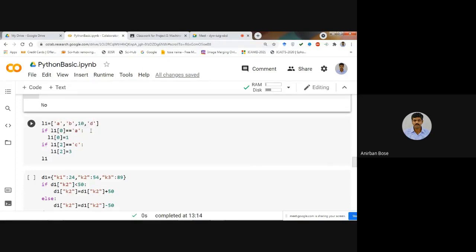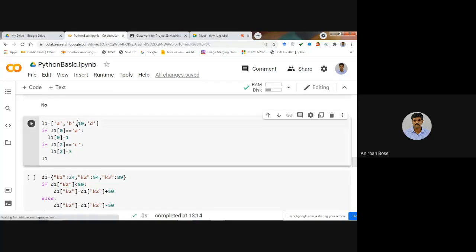And there is another condition: if L1[2] is C, that means what is there in the second index. In our case, it is 10. But if it was C, then you would have to replace that quantity by 3. So definitely it is not C, so it is not going to replace this 10 by 3.